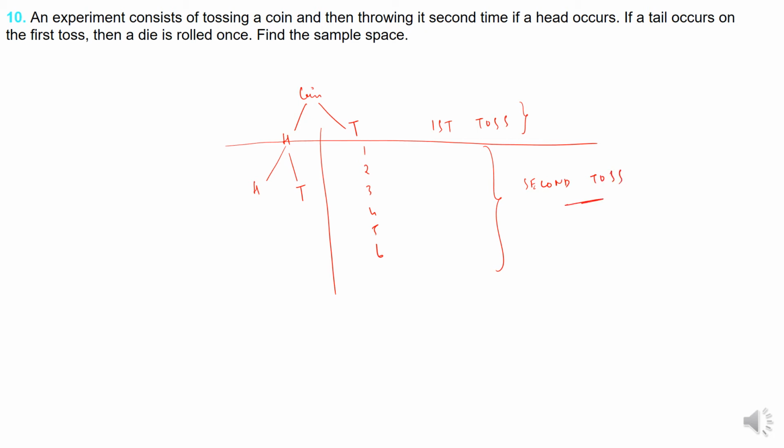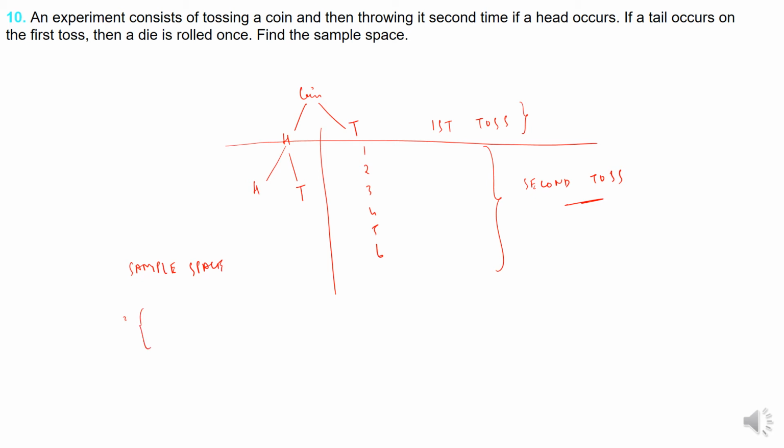So we have to break the problem like this. I hope this is understood. A coin is there. When you toss a coin, you get either a head or a tail. If you get a head, then it is tossed once again, and you can get either a head or a tail. Similarly, if you get a tail on the first toss, you will throw a die. This is how it is. Now you are supposed to find the sample space. What will be the sample space?